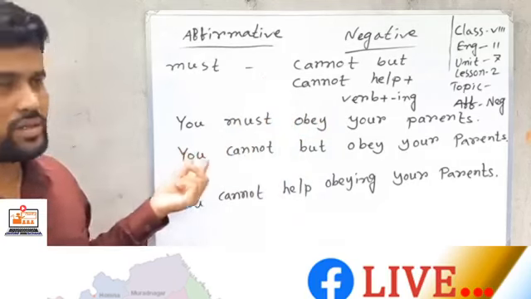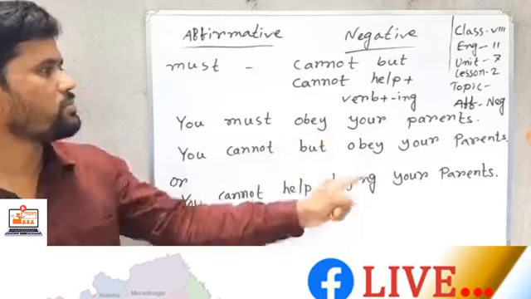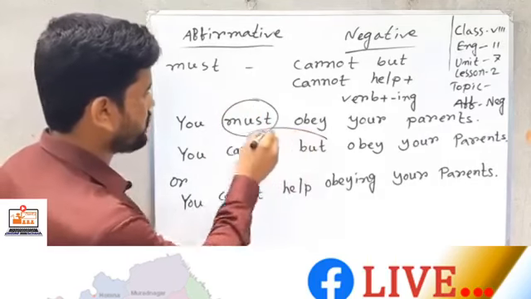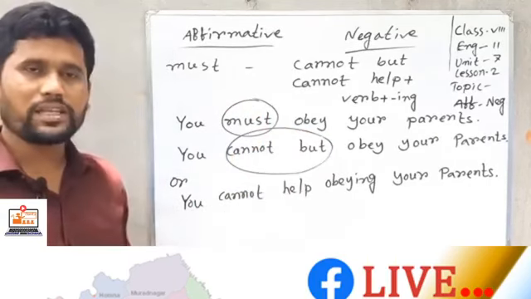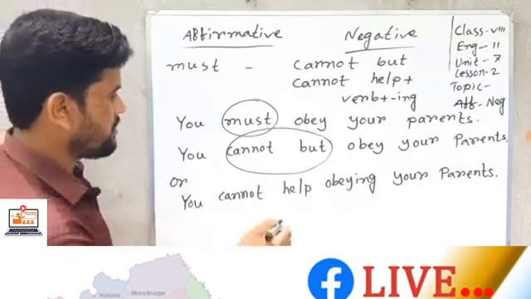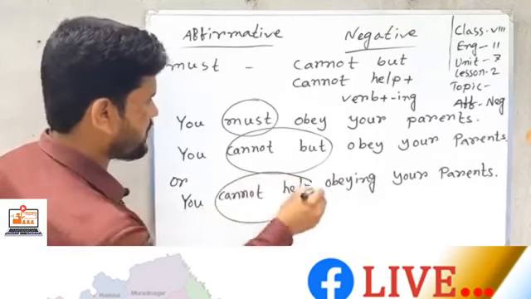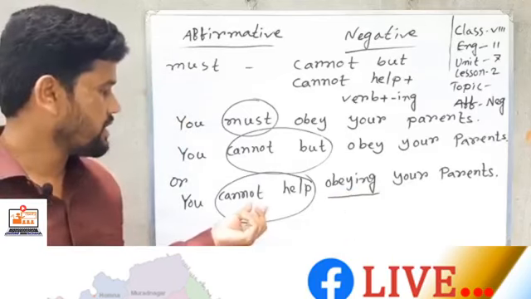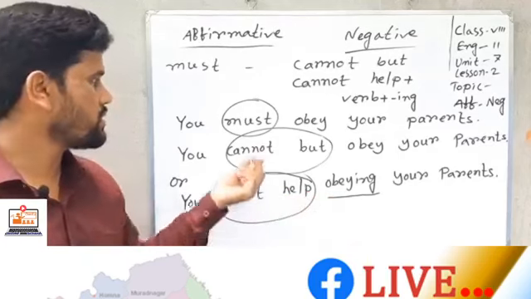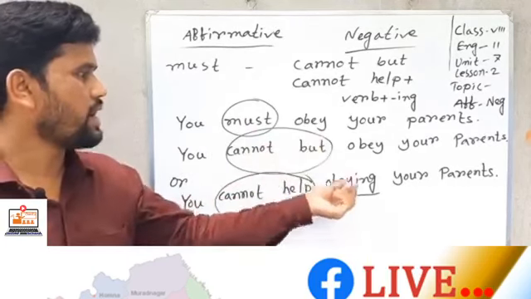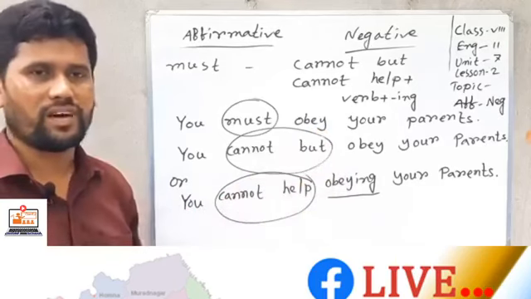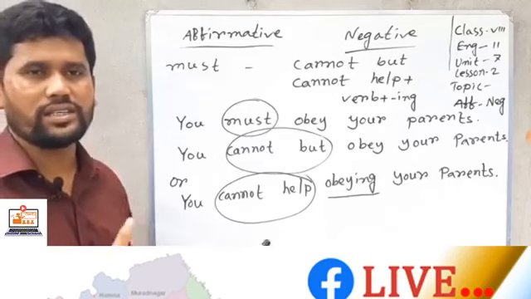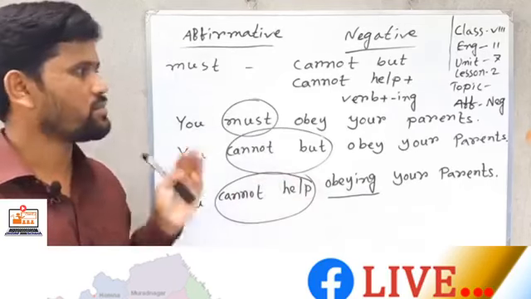So here I wrote an example. You must obey your parents. Here, instead of must, I use cannot but. It's the replace method. And here I use cannot help and also verb plus ing. If you find cannot help plus verb plus ing, you can use must and also avoid ing, using only the base form of the verb. So I think you can follow the replace method to change affirmative to negative or negative to affirmative.